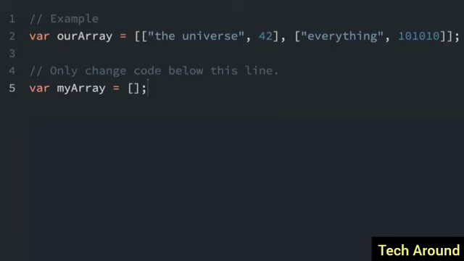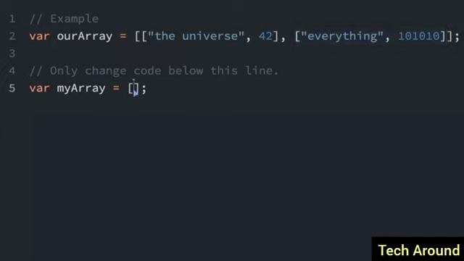When one of the elements in an array is another array, that's called a nested array or a multi-dimensional array. You can see here's the beginning of the array and here's the end of the array, but the first element in this array is another array with two elements of its own. Same with here, the second element is an array. So this is two arrays within another array.